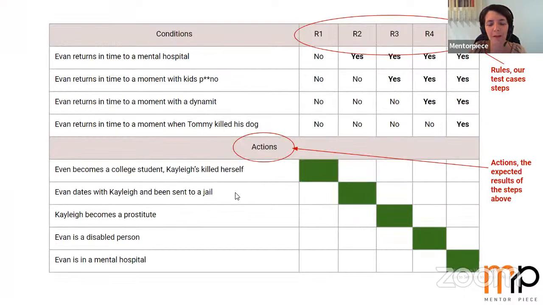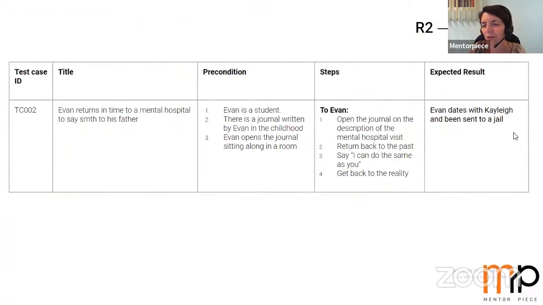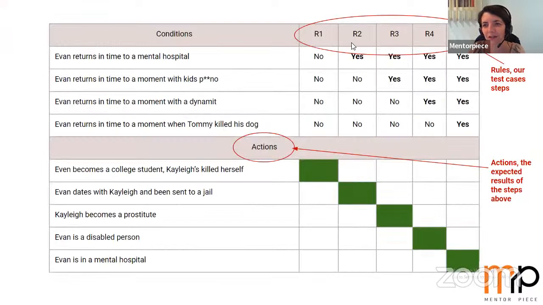I would repeat that this is our action here: Evan dates with Kylie and is sent to a jail. So okay, we tested one set of rules, one set of conditions, when Evan returns in time to a mental hospital. The answer is yes, but the other ones are still no. And this is the expected result.